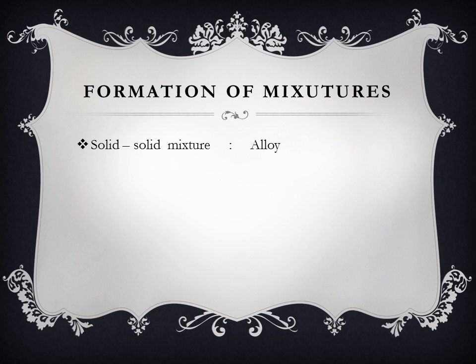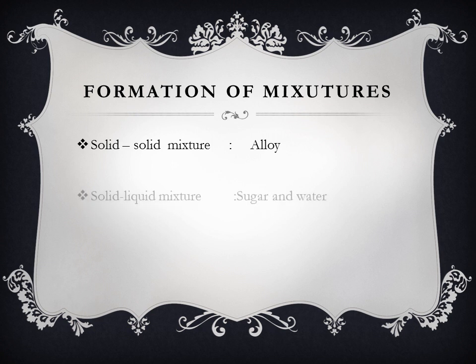That's a solid mixture. Another example is alloy. Have you heard of alloys? What is an alloy? Alloy is a mixture of two or more metals, or metals and non-metals. That is known as an alloy. So for solid mixture, we have alloys and small stones in grains of rice or dal.